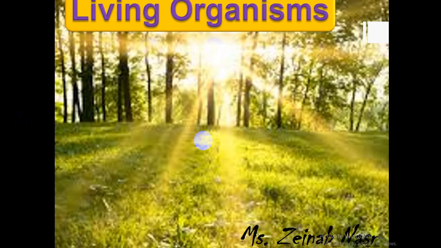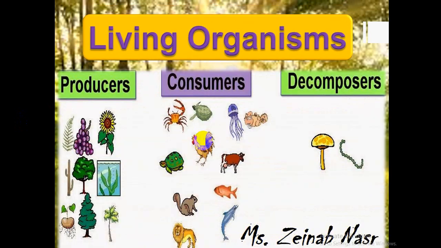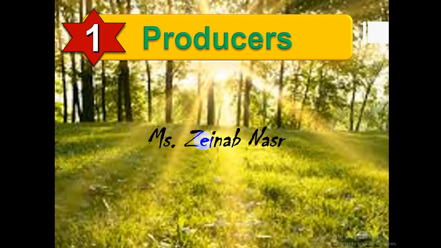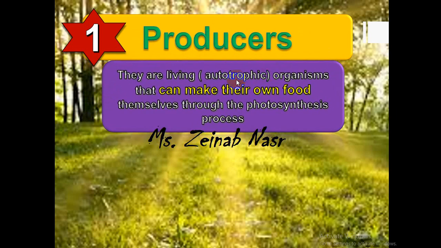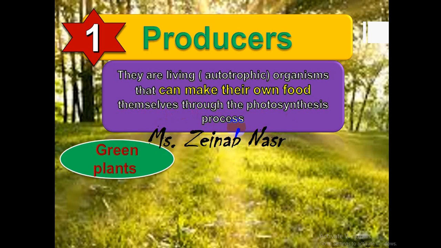Okay, let's start. Number one, producers. We can define producers as the living organisms, or autotrophic organisms, that can make their own food by themselves through the photosynthesis process.